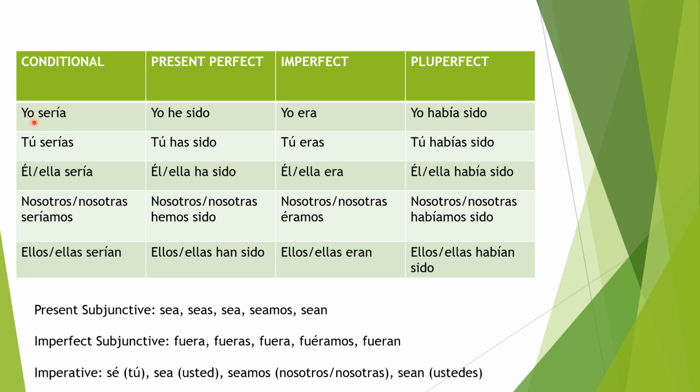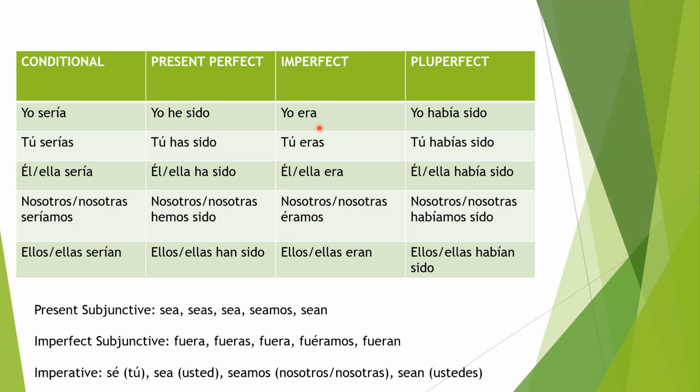Conditional. Yo sería, tú serías, él, ella sería, nosotros, nosotras seríamos, ellos, ellas serían. To form conditional, again, you just take the infinitive form of the verb you want to turn into the conditional, and you put the endings for the conditional tense as you can see here. Present perfect. Yo he sido, tú has sido, él, ella ha sido, nosotros, nosotras hemos sido, ellos, ellas han sido.